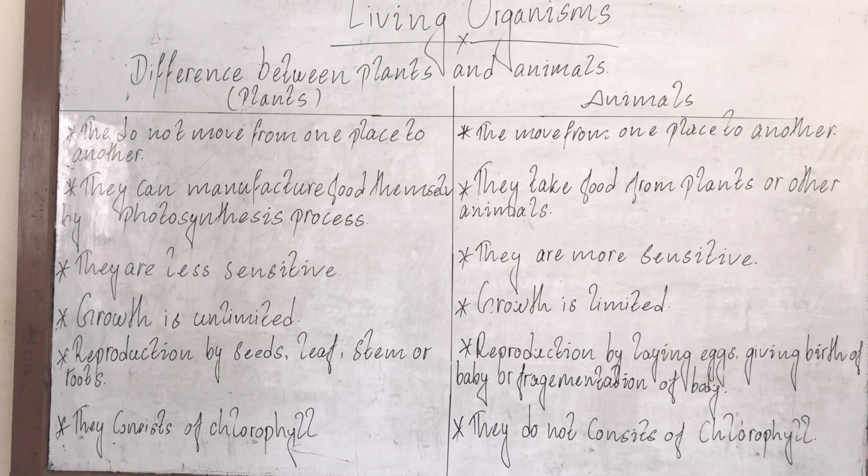That's how they eat. But plants prepare their food by themselves. They don't need to depend on other animals or other plants. They depend on sunlight, carbon dioxide and water, and they can prepare their food by themselves.